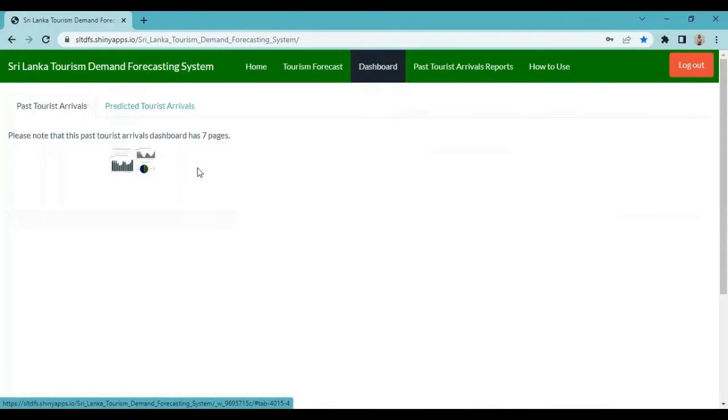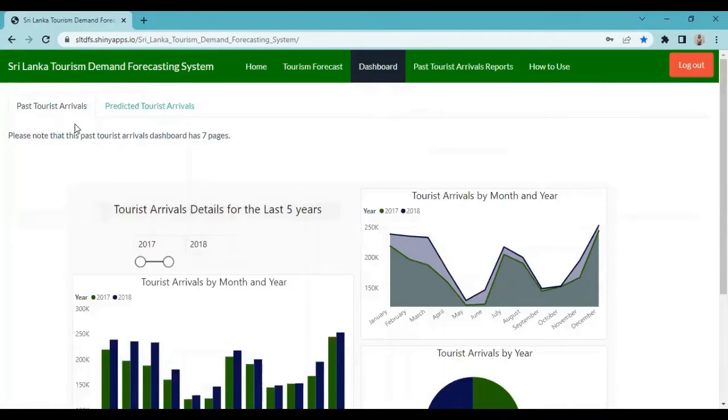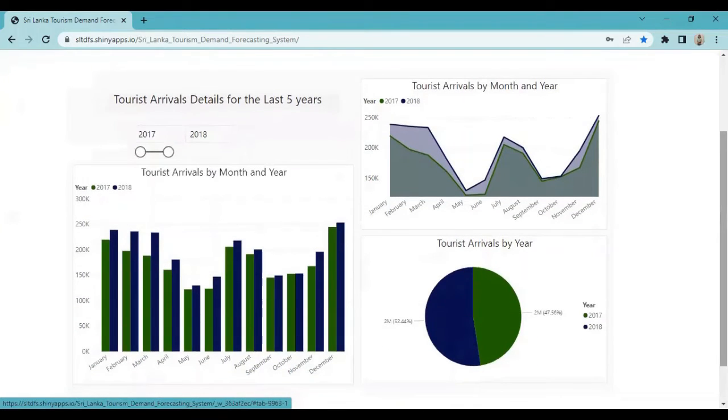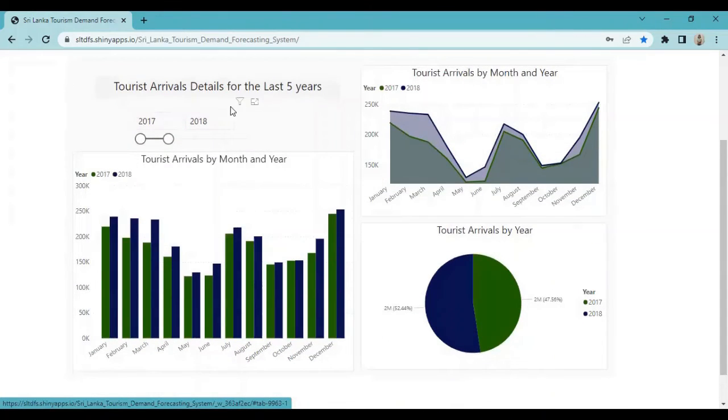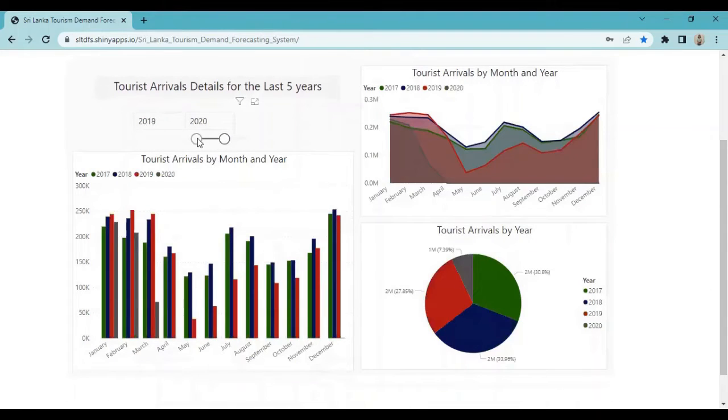Under dashboard, the user can see the past true user errors details as well as the predicted true user errors details on two different dashboards. This past true user errors dashboard has 7 different pages. In the first page, the user can see the past true user errors details for the last 5 years. Here, the user can change the year range and see the past true user errors details.